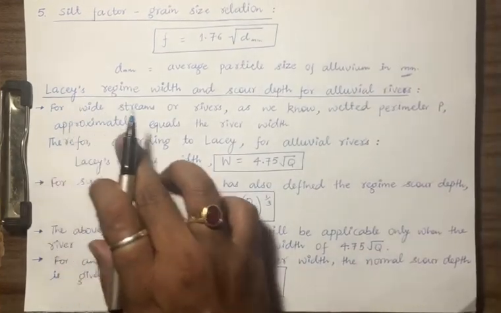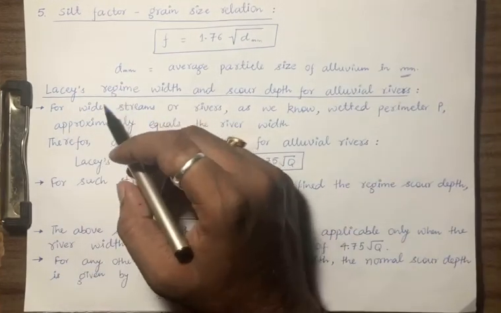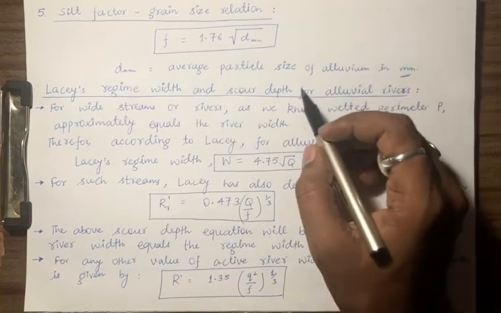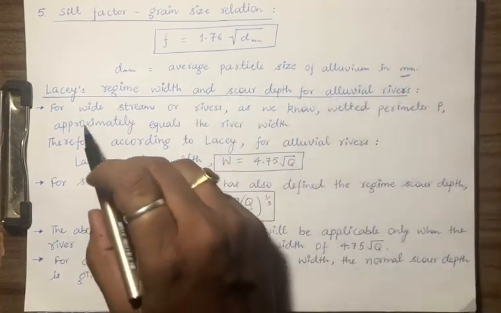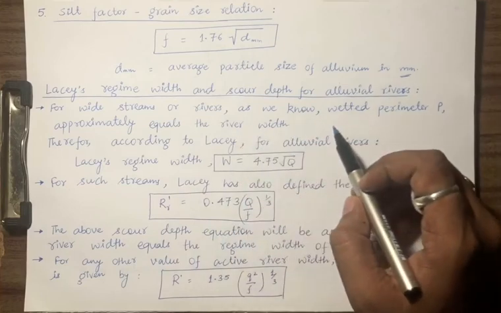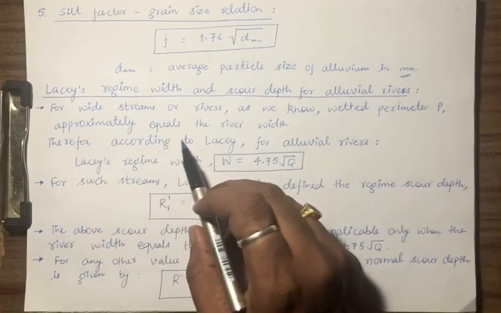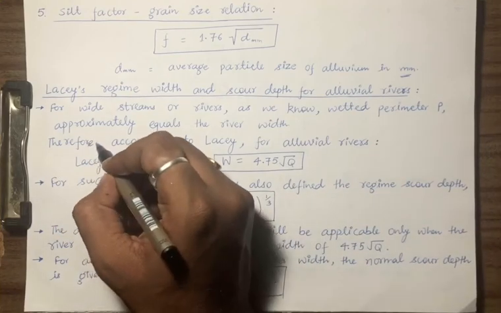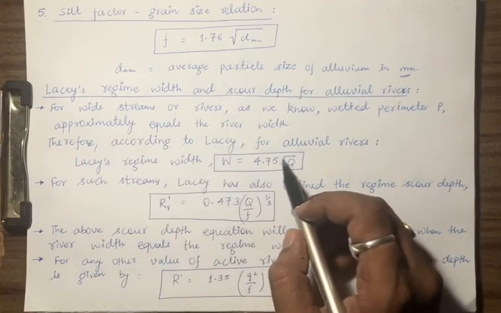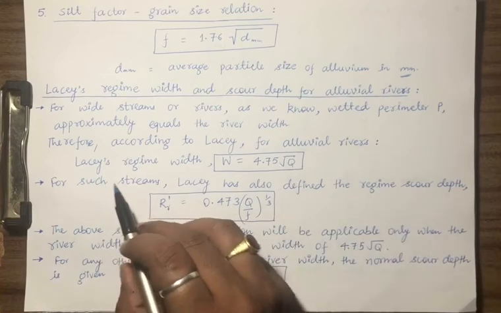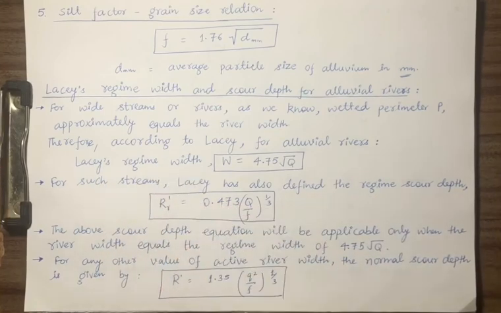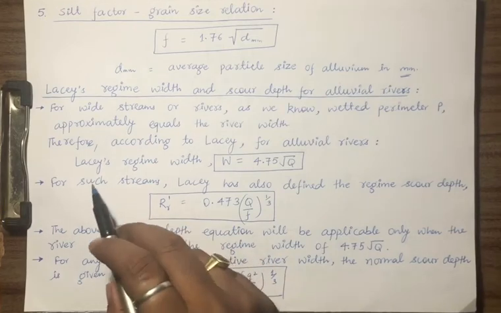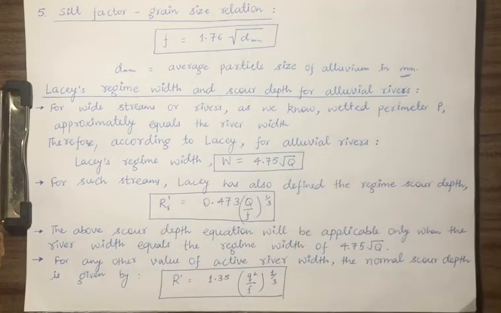Now let us see what Lacey has said about regime width and scour depth for alluvial rivers. For wide streams or rivers, as we know, wetted perimeter approximately equals the river width. This we have discussed. Therefore, according to Lacey, for alluvial rivers, previously we have seen regime depth, scour depth, now we are seeing Lacey's regime width is 4.75 root q.